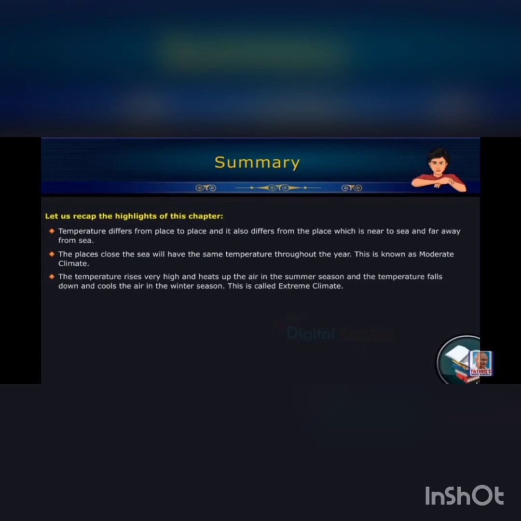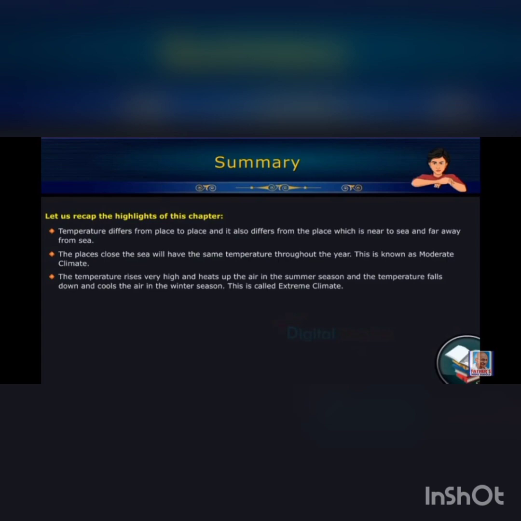Temperature differs from place to place, and it also differs between places which are near the sea and far away from the sea. The places close to the sea will have nearly the same temperature throughout the year. This is known as moderate climate.